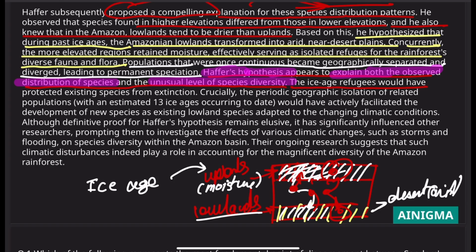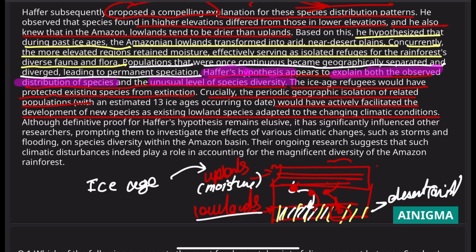The ice age refuge would have protected existing species from extinction. So because this ice age refuge of upland was there, it protected the species from extinction. Crucially, the periodic geographic isolation of related populations would have actively facilitated the development of new species as existing lowland species adapted to the changing climatic conditions.